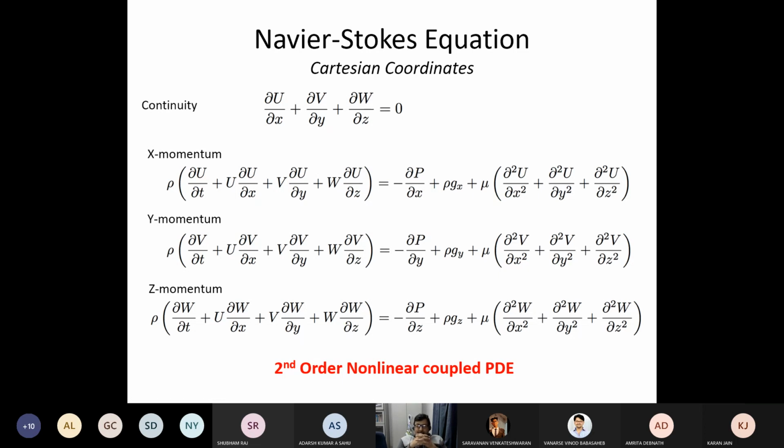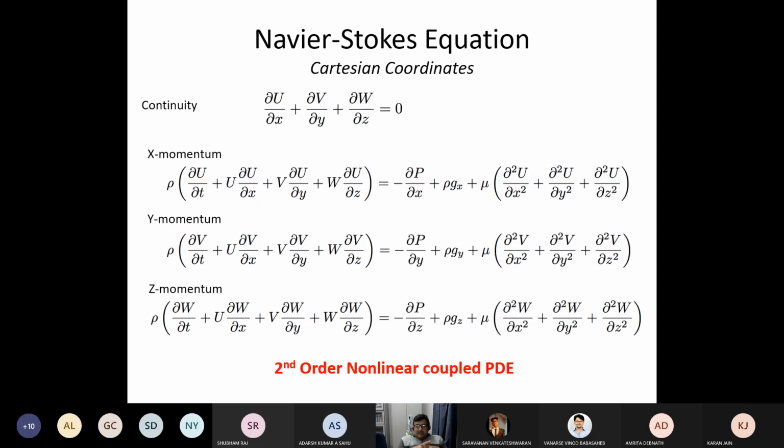By the way, what type of equation is this? Is it an algebraic equation, partial differential equation? What type of equation is this? Partial differential equations. Why? Because it involves partial derivatives. What are the dependent variables and what are the independent variables? The dependent variables are pressure and the velocity components. U, V, W, P, these are the dependent variables, right? Yes, sir. And what are the independent variables? X, Y, Z, and T.